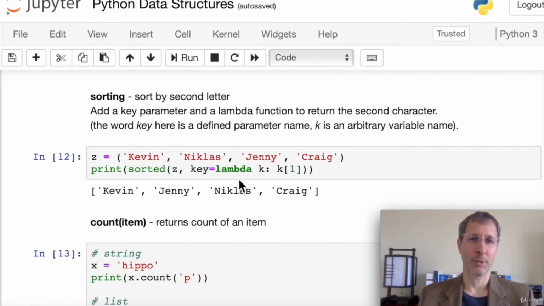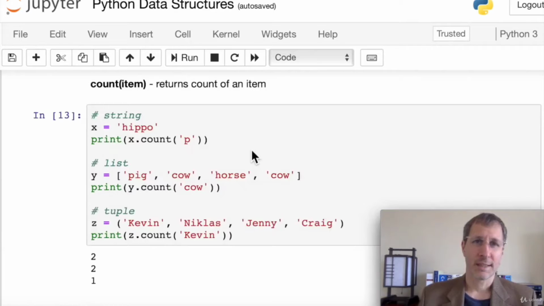So let's say you don't want to sort by the first letter, though. You want to sort instead by the second letter. Well, you can use a lambda function to do that. I'm not going to cover lambda functions in detail in this video, but I want to make you aware that you can sort stuff either by reverse order or using some other parameter. And we do that using key equals some lambda function. And here for each item, k, you can use an arbitrary variable named k. We're going to take the 1th item, which is the second letter. So here it's going to be E, I, E, and R. And we're going to put those in sorted order based on the second letter. And we can see those with the second letter in sorted order.